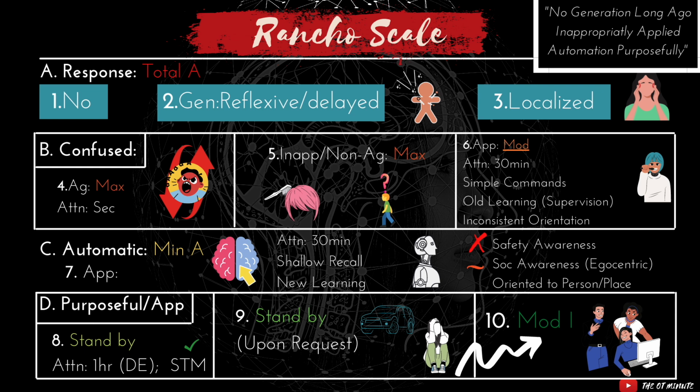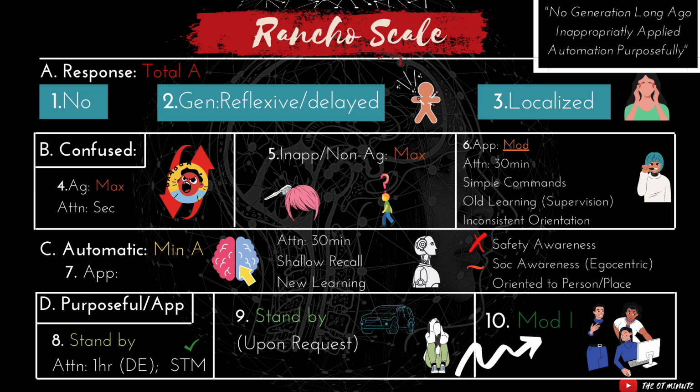Another helpful picture to associate with level 7 is this robotic person, because sometimes their movements are considered or described to be a little bit robotic or automated. Safety awareness is decreased. Their problem solving is still not great here. However, there is a little bit of social awareness that's starting to emerge, but in general, they tend to be egocentric. They are oriented to person and place consistently, but their orientation to time is inconsistent.